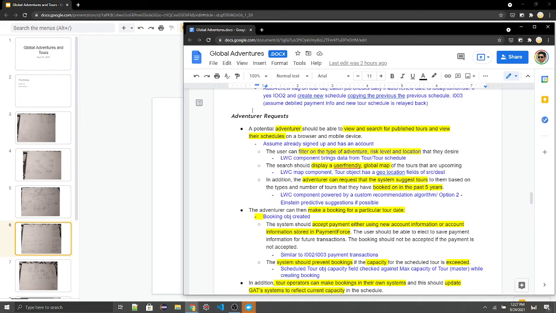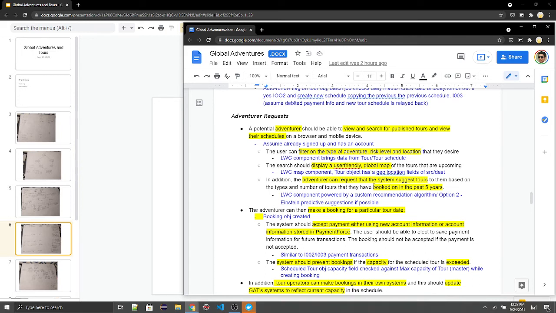So here we want to make sure the experience for the user is very good. So we propose to use LWC component. We'll bring data from the tour and tour schedule object. Display user-friendly global map. For this, we want to use LWC map component. The tour object, which has the source and destination information, will have geolocation fields that will help us to map them and show them.